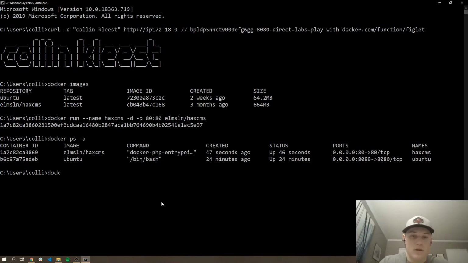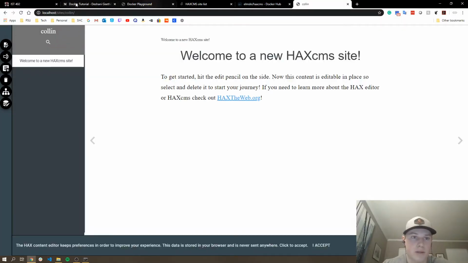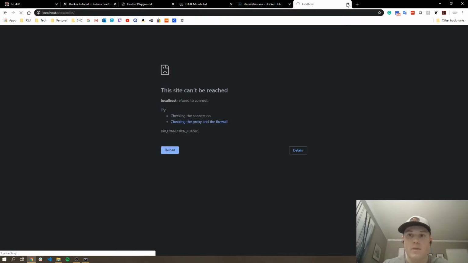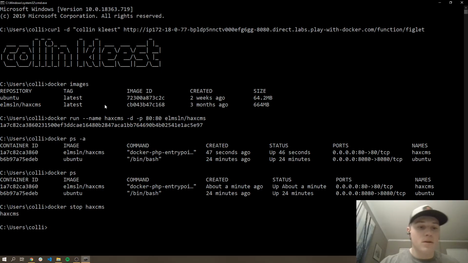I can show you here. I have it running. Let's docker stop, and then HaxCMS. Alright, so I'm telling Docker to stop HaxCMS, and if I try to refresh this, I am going to get nothing. Yep, there we go. So that's just how you deploy HaxCMS and OpenFaaS in Docker Playground and on a native Docker daemon.